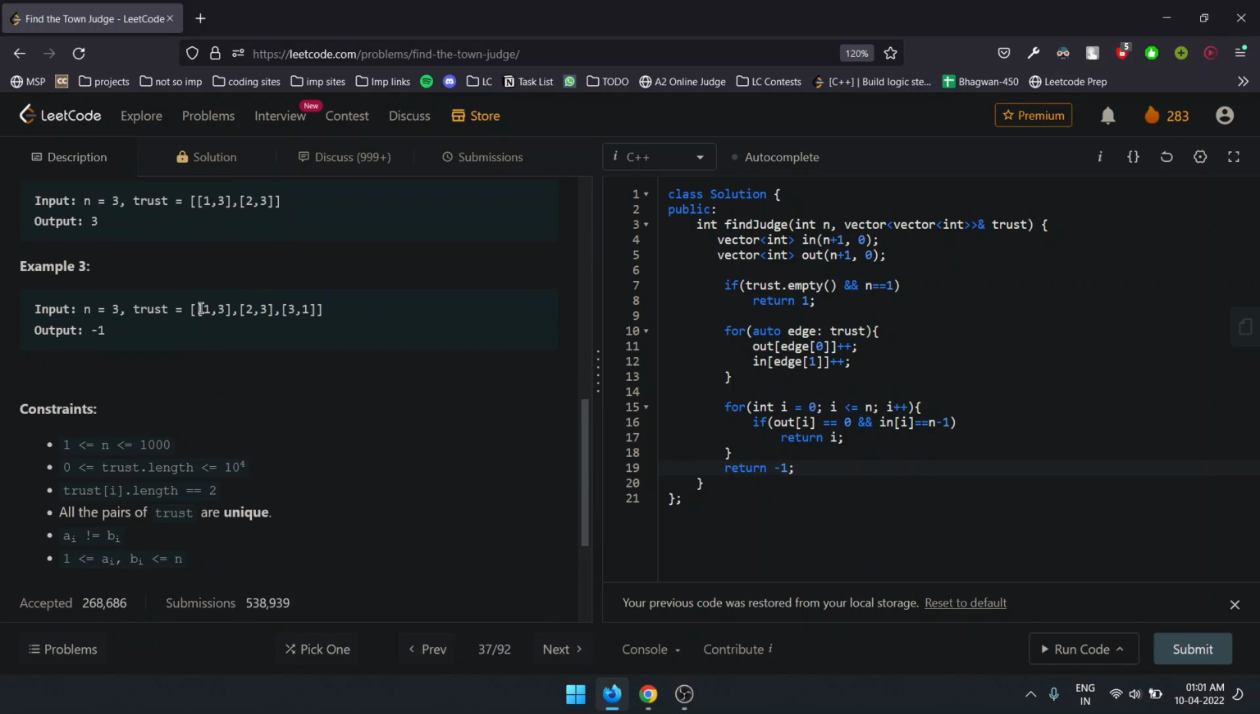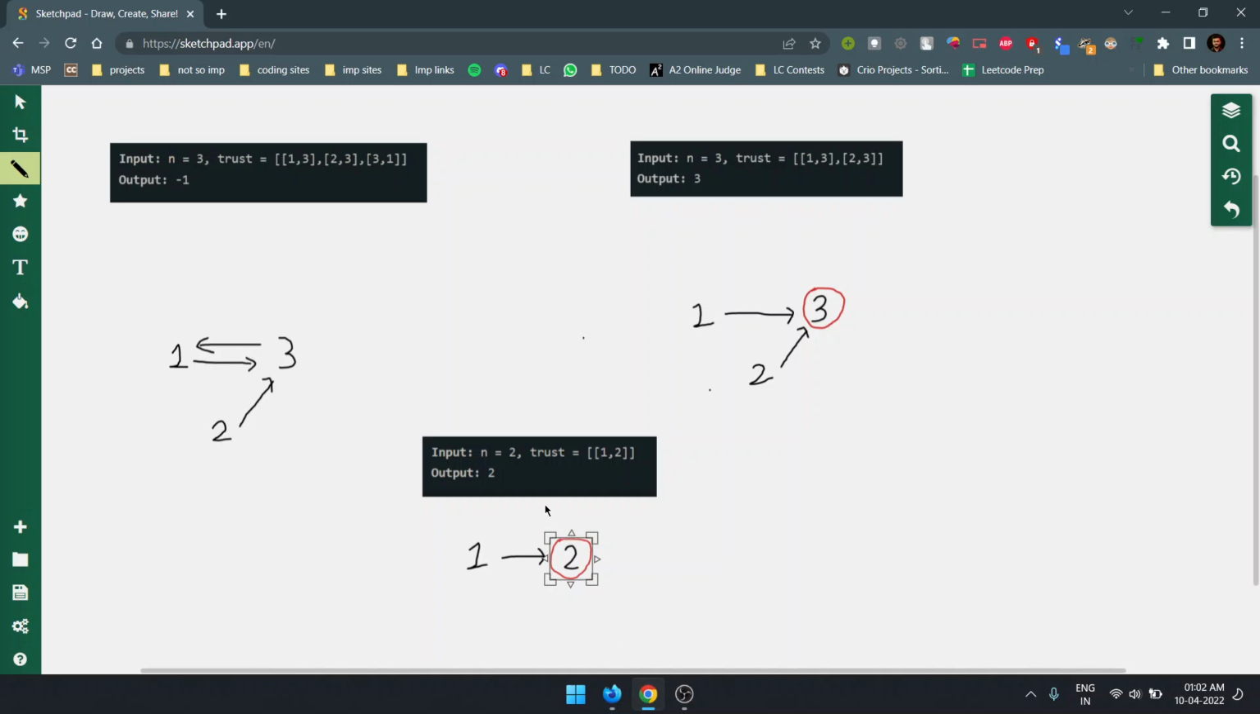Third: 1 trusts 3, 2 also trusts 3, but 3 also trusts 1. So basically there is a loop, and there is no person whom everybody is trusting. So there is no town judge, and we simply return -1. Now, to understand this question better in a visual manner, let's come to the board. So this is our third test case.